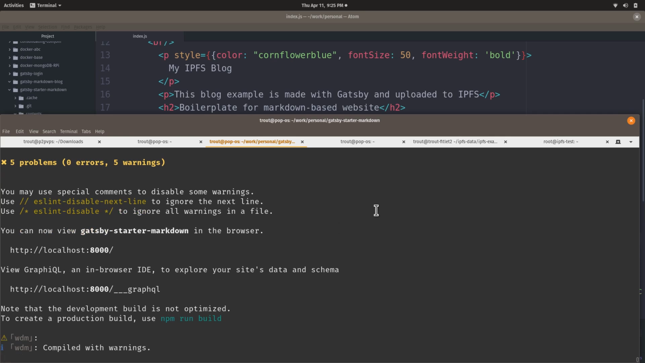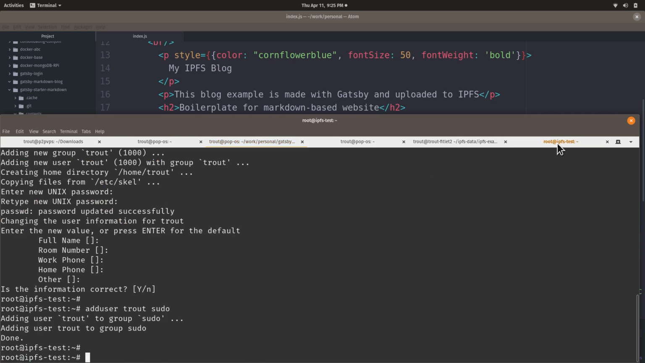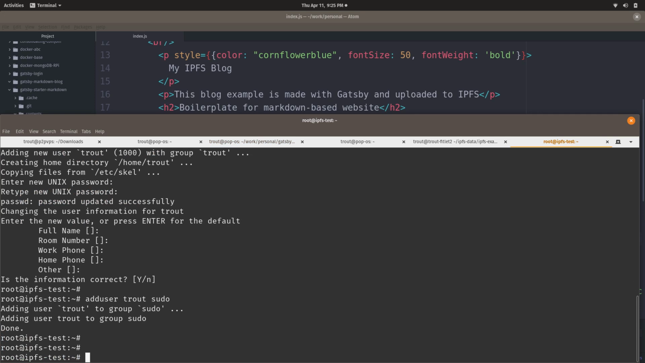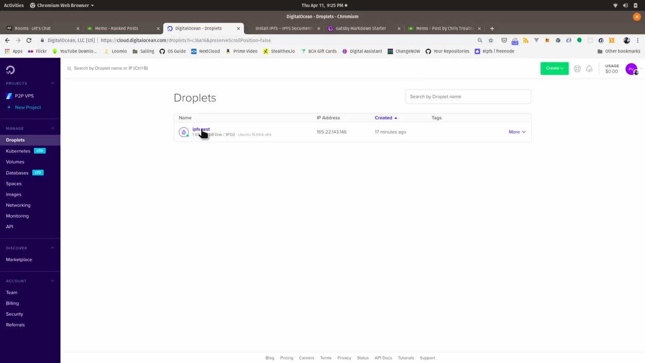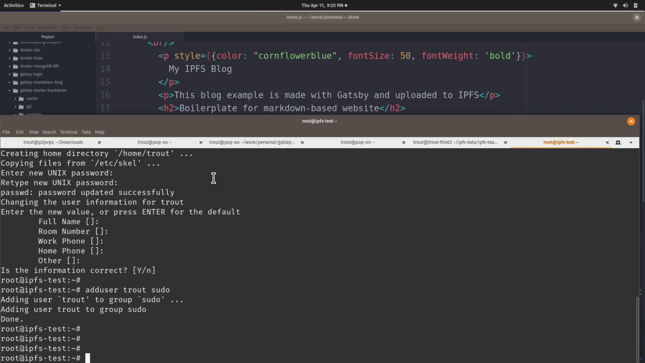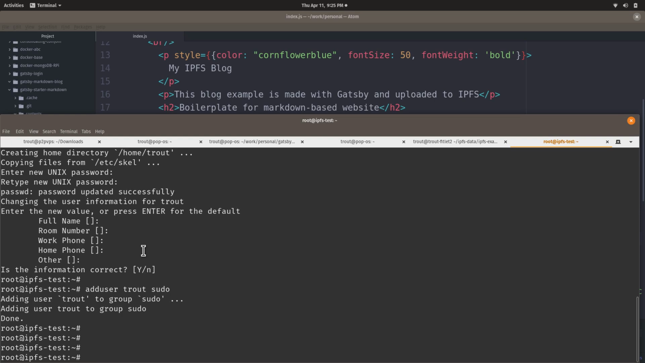I already logged in right here. You can see it says root and IPFS test, and that matches the name here, IPFS test. So I'm logged into my cloud computer here, and this is what's going to stay up and serve my content so that I can close my laptop at night, and my content's still going to get served up to the network.